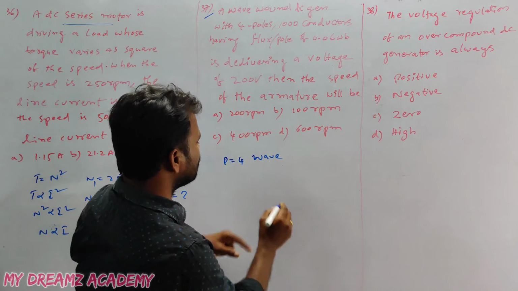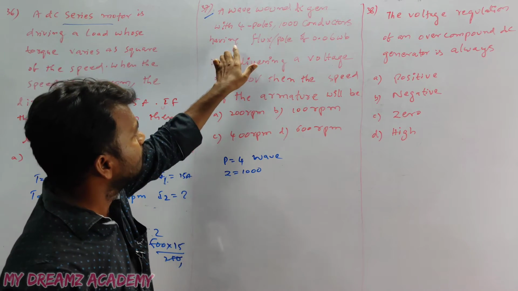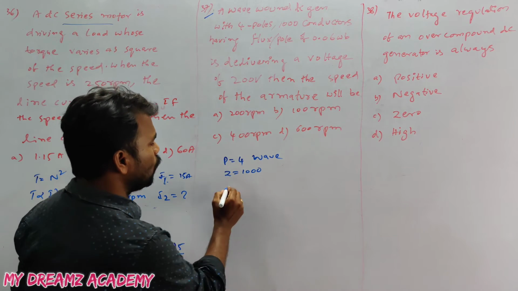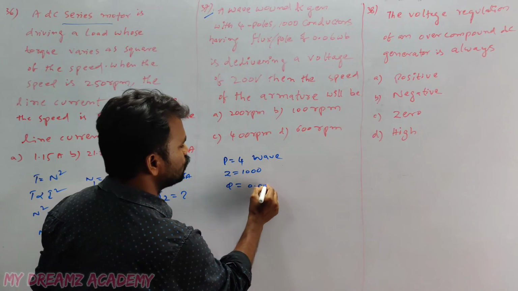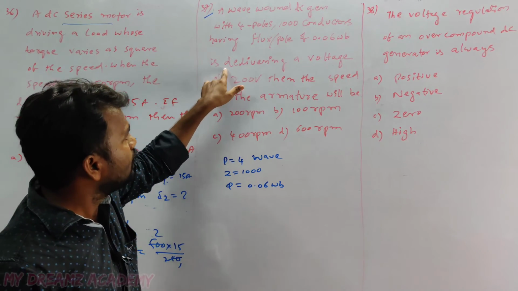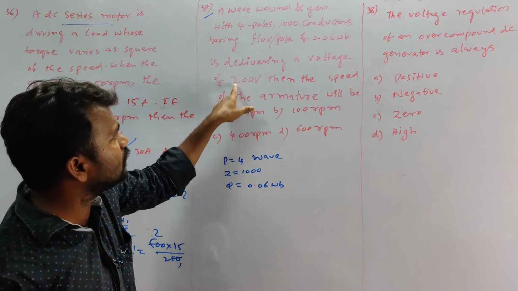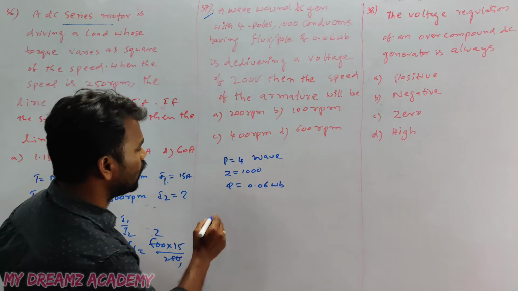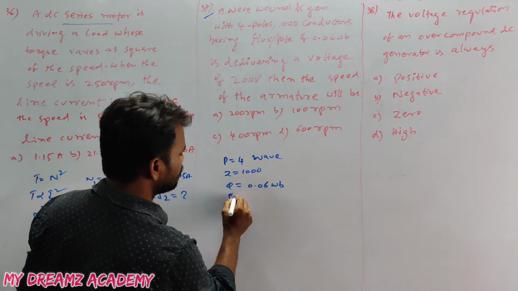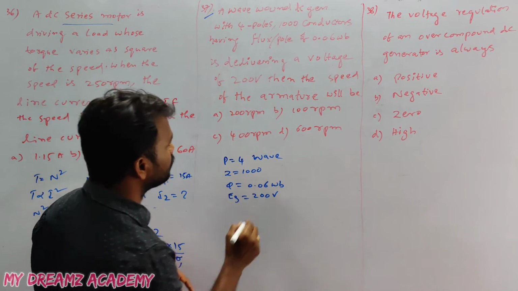1000 conductors are given, Z equal to 1000. Flux per pole is 0.06 Webers. The machine is delivering a voltage of 200 volts, so EG is given as 200 volts.